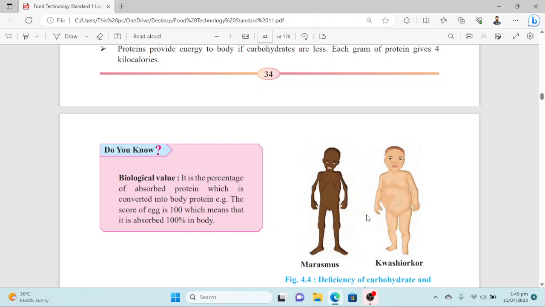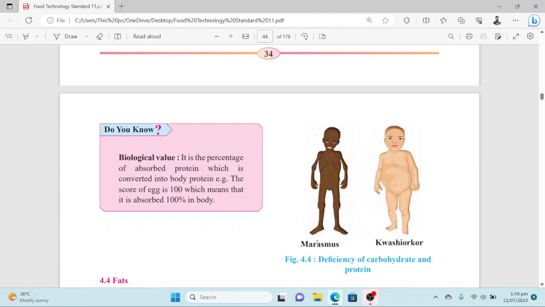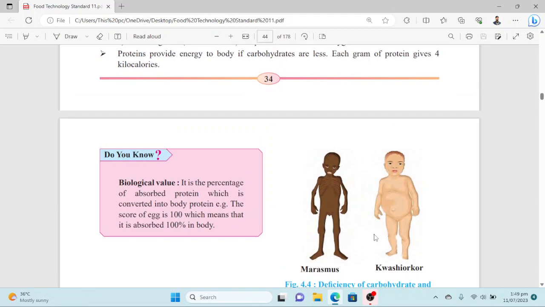and kwashiorkor. And you can see the obvious symptoms you can observe in both patient charts. So the first one is marasmus and the second is kwashiorkor. So these are the deficiencies of carbohydrate and protein. So marasmus is due to deficiency of carbohydrates, and kwashiorkor happens due to the deficiency of proteins. So this is all about the second macromolecule, that is protein.